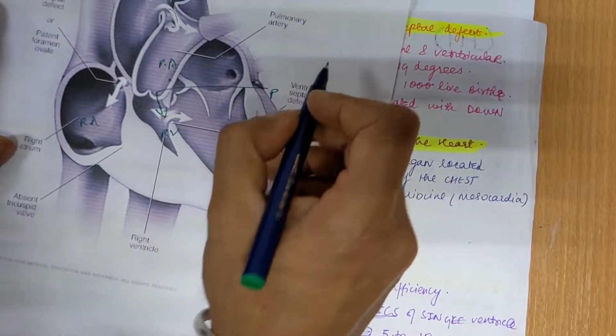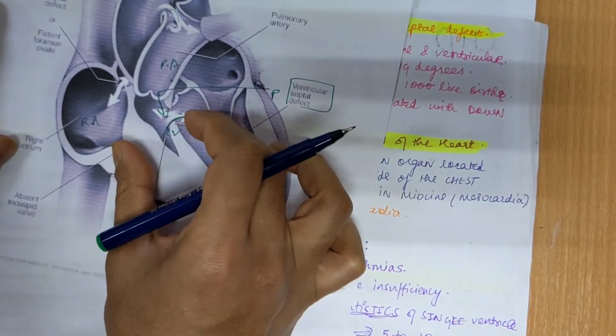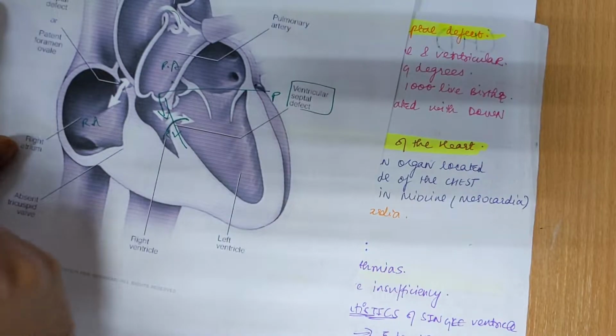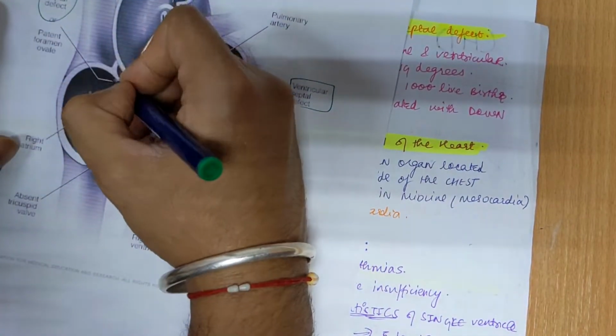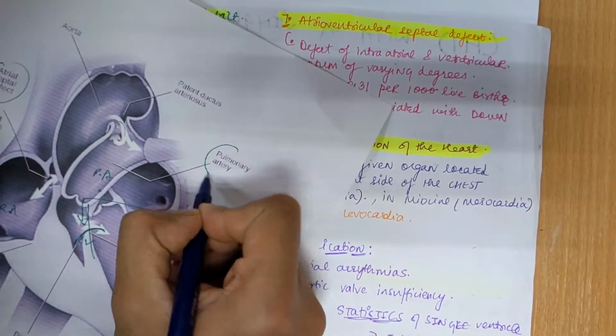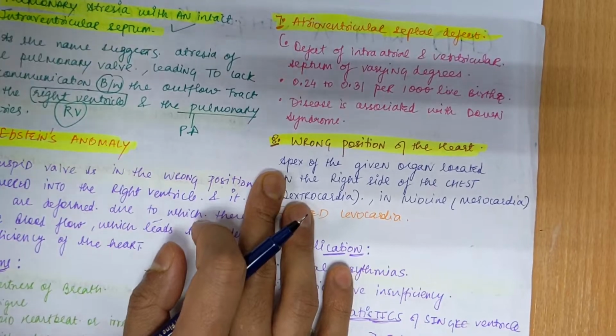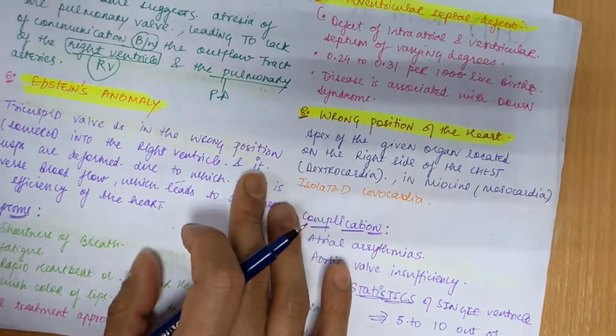Okay, so there can be a ventricular septal defect also. In this image you can see there is an opening between two ventricles. This is the boundary between two ventricles, and there is also an atrial septal defect between the two atria. So the meaning is that there is no connection between your pulmonary artery and your right ventricle because of underdevelopment of your pulmonary valve. Clear?